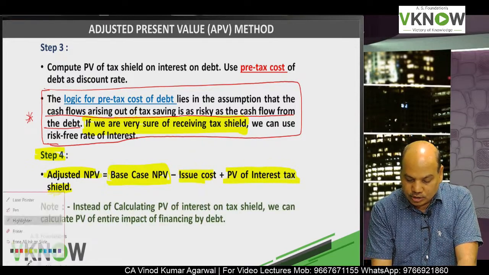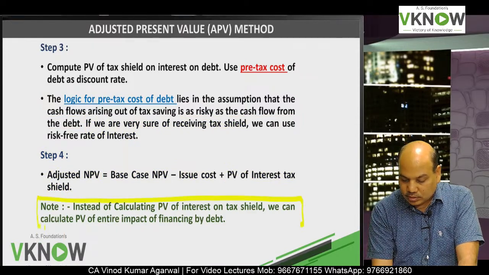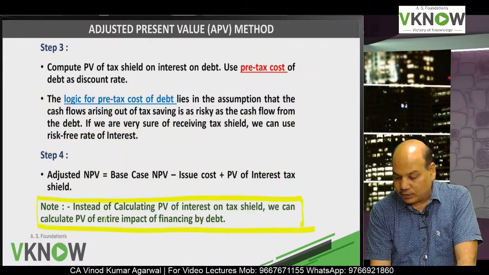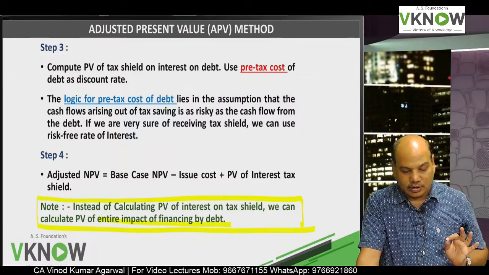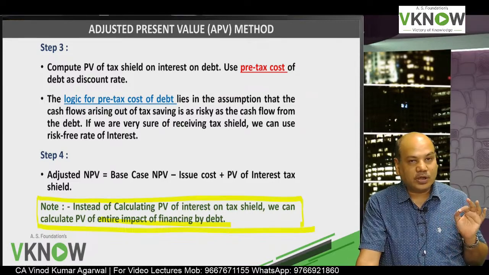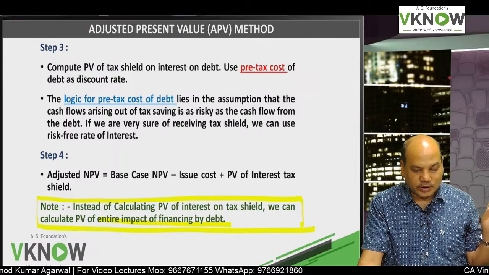Now the institute in its answer has covered the entire impact of financing, so there can be an alternative answer also. Write that also, because we have to appear for the exam also. So we have to be on the same page as the institute.